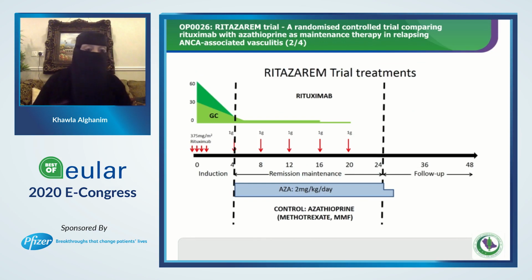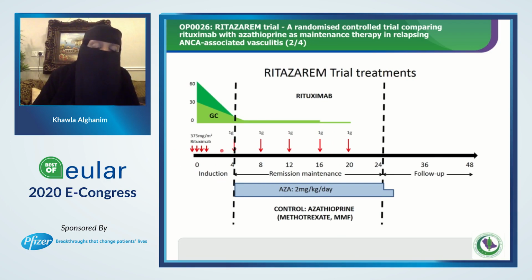So this is the study design. As you can see from this diagram, we have the induction phase, remission maintenance phase, and follow-up. They followed these patients until 48 weeks, which is longer than the previous study, the Menretsen trial, which, if you remember, was published in the New England Journal of Medicine in 2014. In this study, they induced these patients with high-dose glucocorticoid, then titrated the steroid until week 20, while in the Menretsen trial, they titrated the dose until month 18.